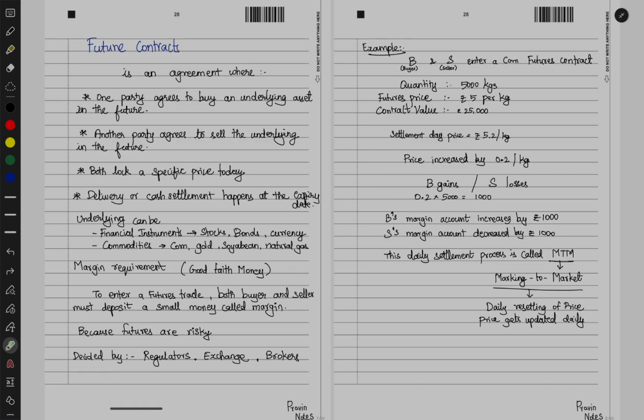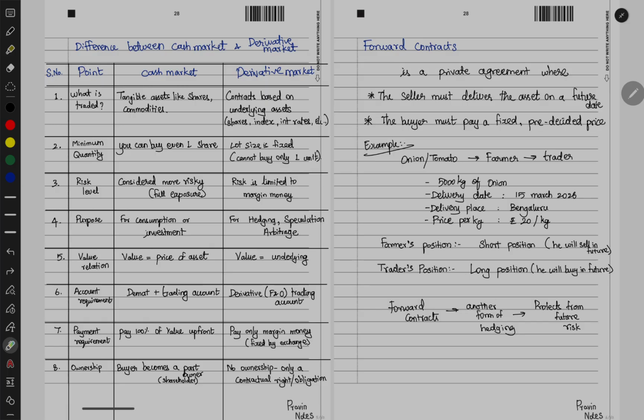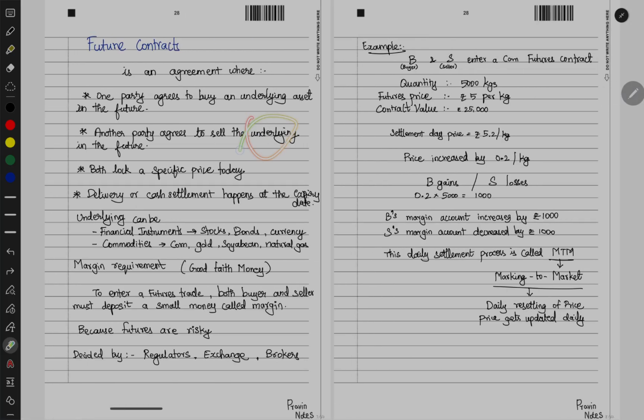Now going further, futures contracts. A futures contract is an agreement where one party agrees to buy an underlying asset in the future, and another party agrees to sell the underlying asset in the future. Both lock a specified price today. In a forward contract it can be anything, but in a futures contract it will be the underlying assets. Delivery or cash settlement happens at the expiry date.